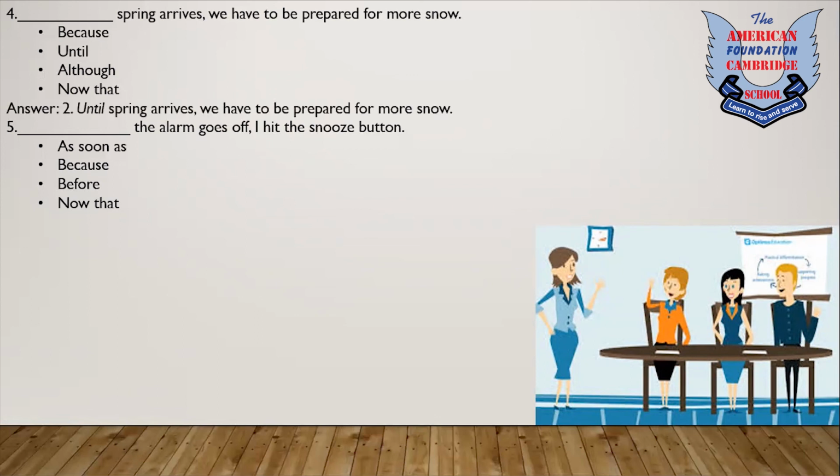Dash the alarm goes off, I hit the snooze button. So this is basically straightforwardly telling time, so we'll eliminate because and now that. We'll focus on before and as soon as. Why do we choose as soon as? Because it's talking about the timing at when the alarm will go off. It's not talking about before or after. It's talking strictly about the time at which the alarm will go off. So we'll use as soon as.